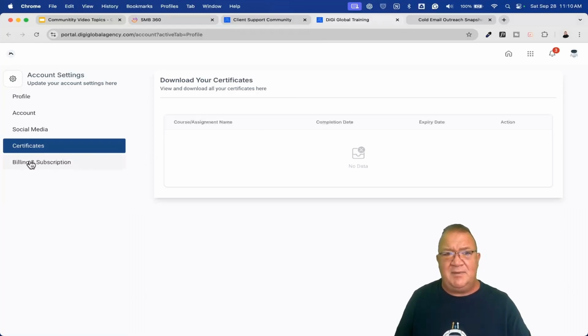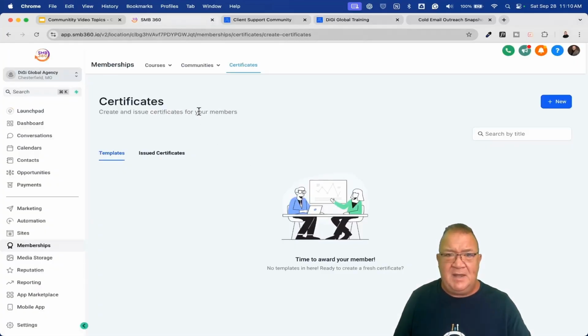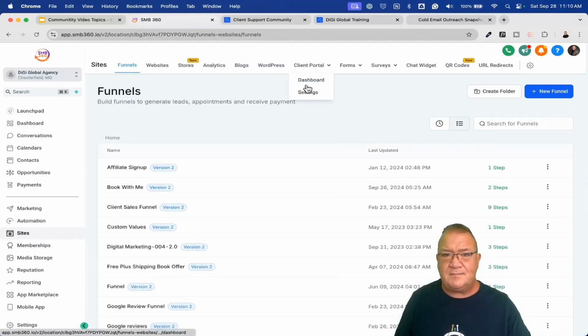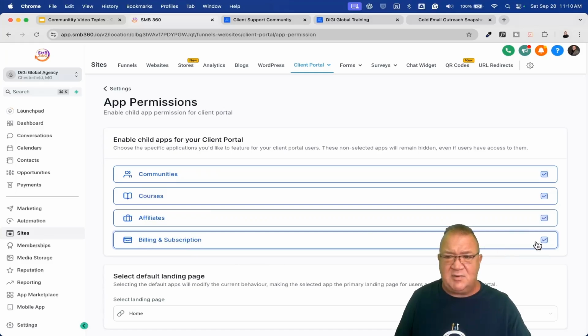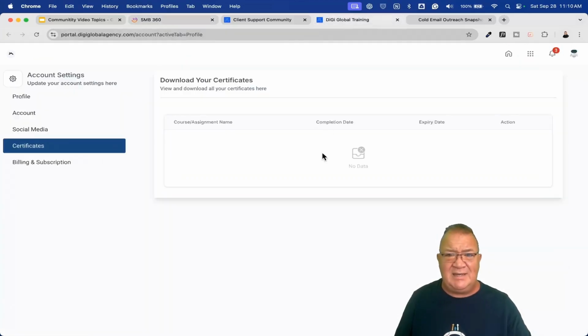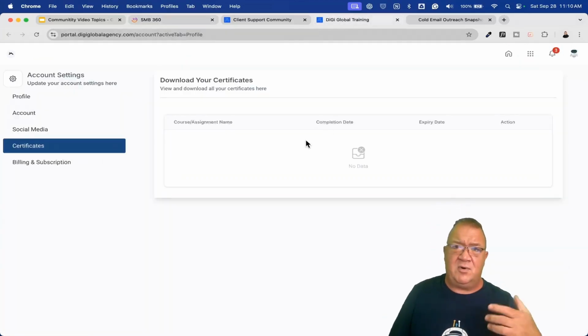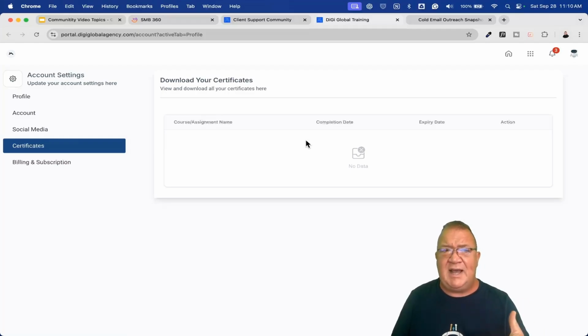But one of the things I do want to come in here and show you is this billing and subscription. This is very important. This is one of the main tabs. Where is it at here? Sites, settings, and under app permissions, notice that billing and subscription is here. If I don't want that, I can uncheck it here. But this is one of the nice things: if you're charging people for courses, for subscriptions and things like that, where can they go to see where they're being billed and where their invoices are? Again, this is the billing and subscription area.